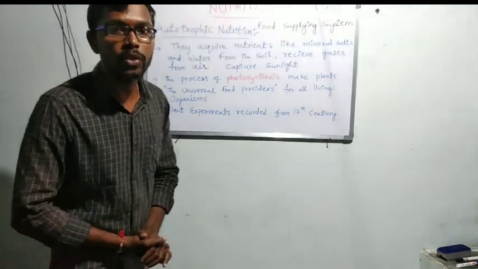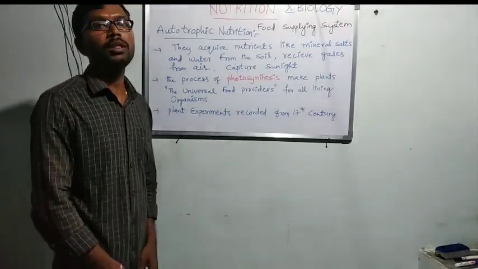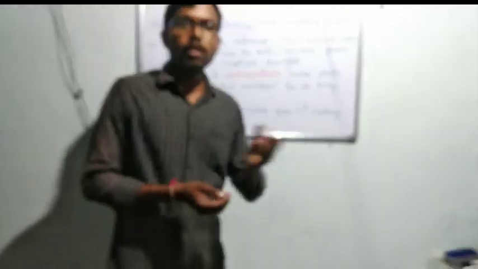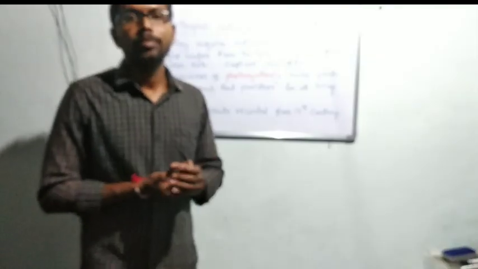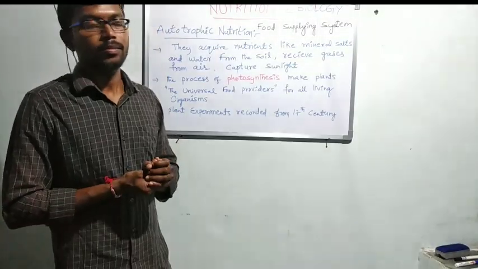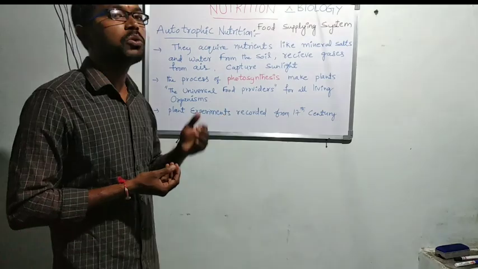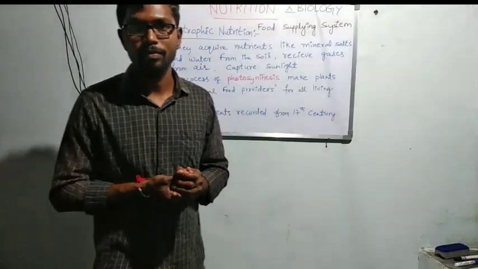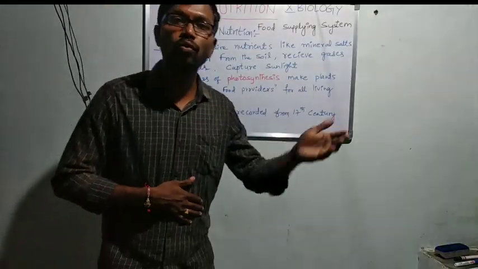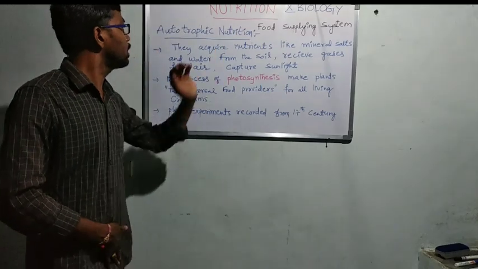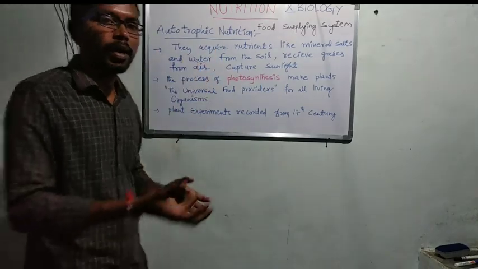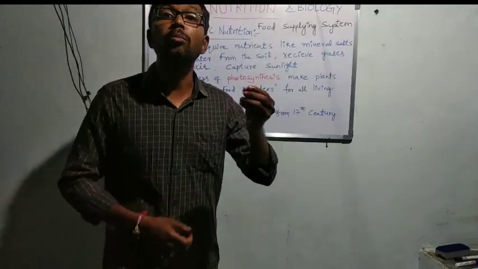Autotrophic nutrition. We know that they use sunlight and some other nutrients to make their own food. Let's see how they acquire all these things to make the food.